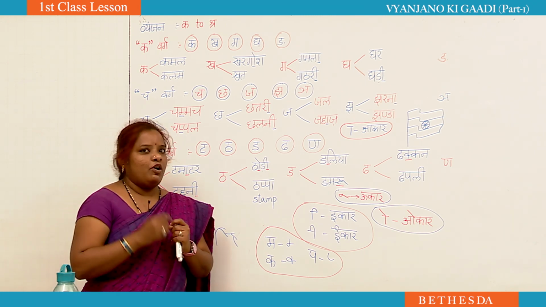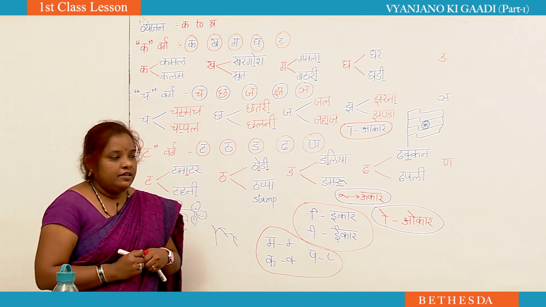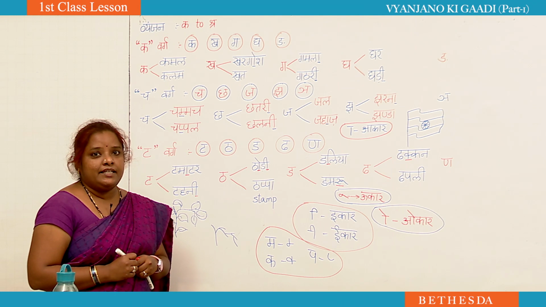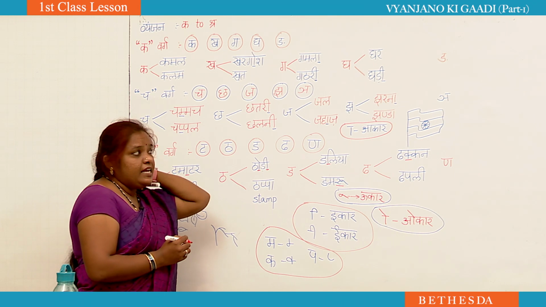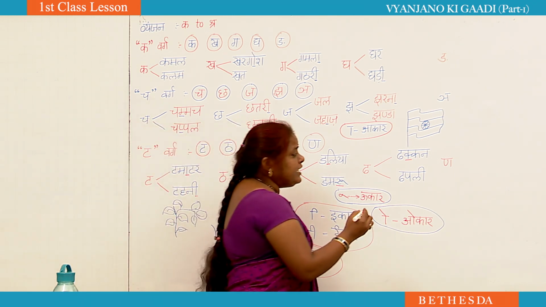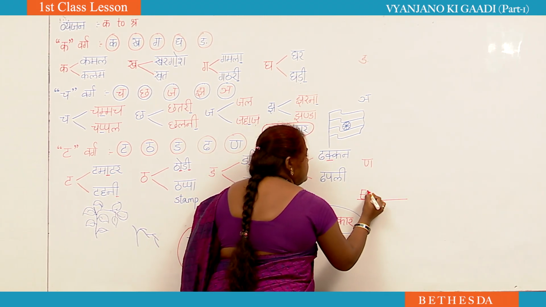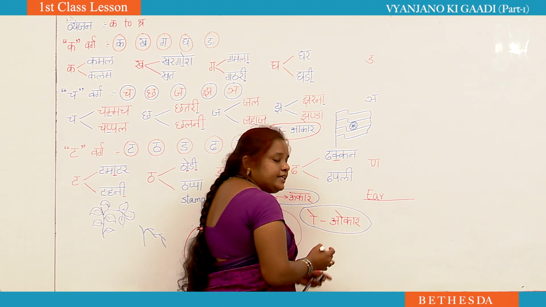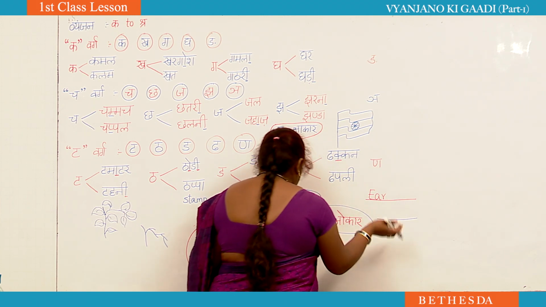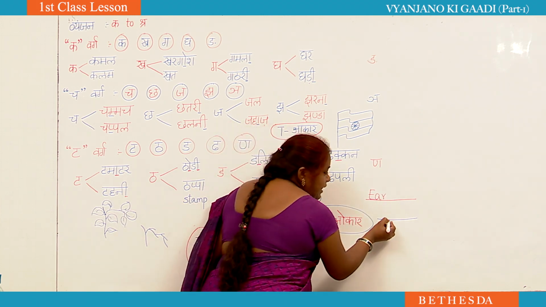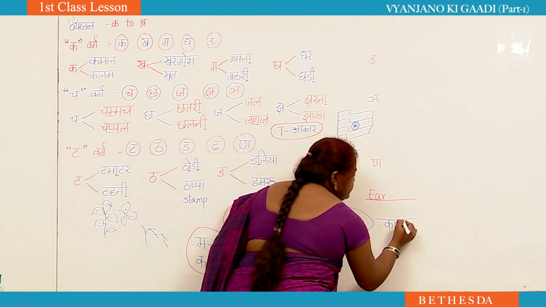And I will give you a small tip in our class today. Whenever you are writing some letter, to get your handwriting neat from day 1. See, if you are writing any kind of English words, then if this is the line, you will write it on top of the line. Correct? But when you are writing Hindi words, you should not write on the top of the line. It should be written under the line. So you have to write like this, Khan.